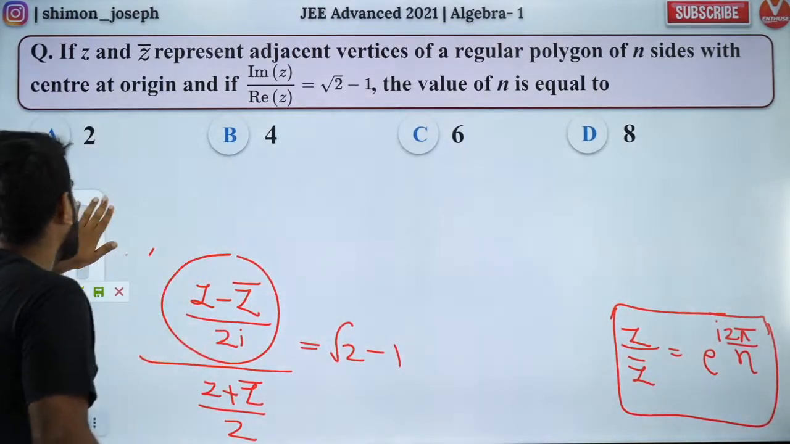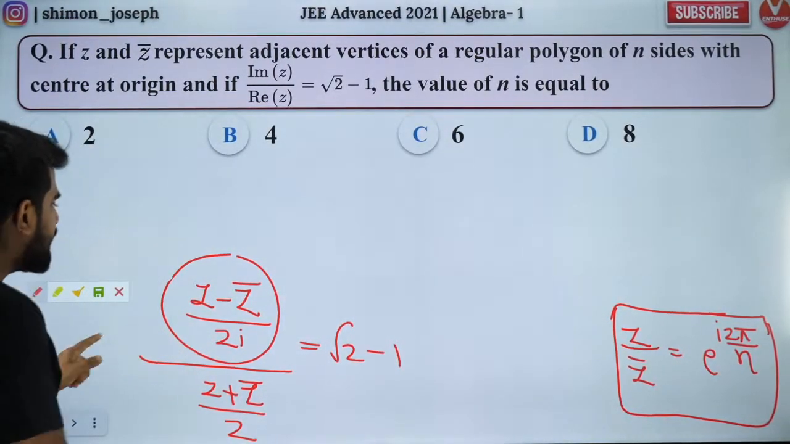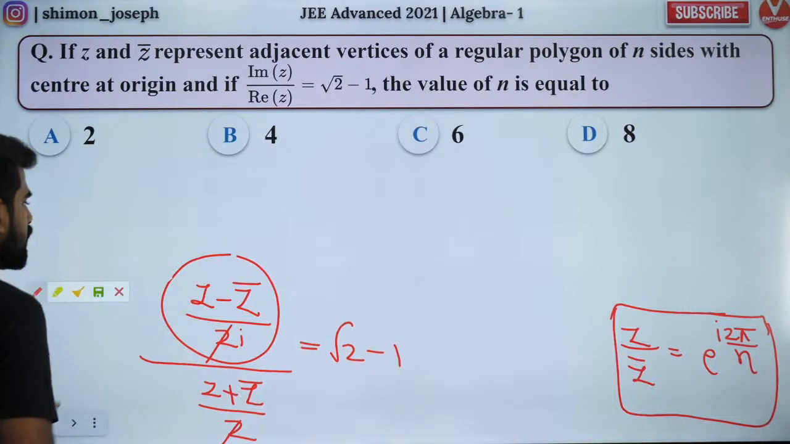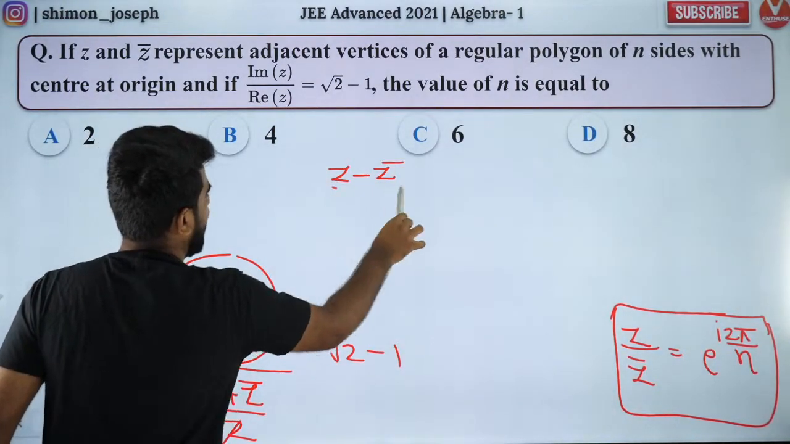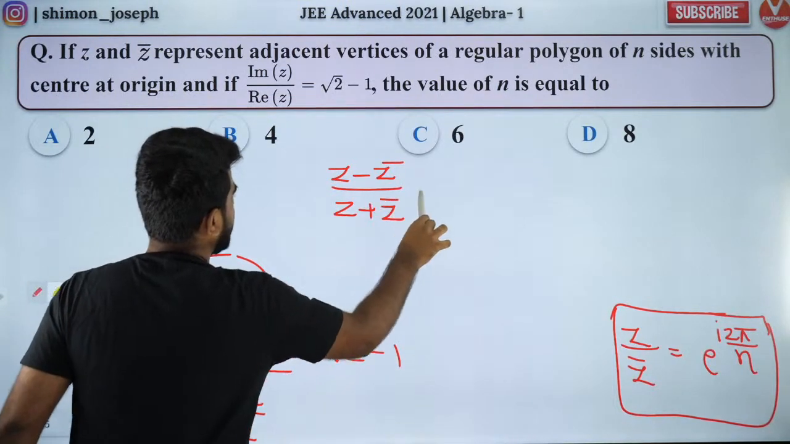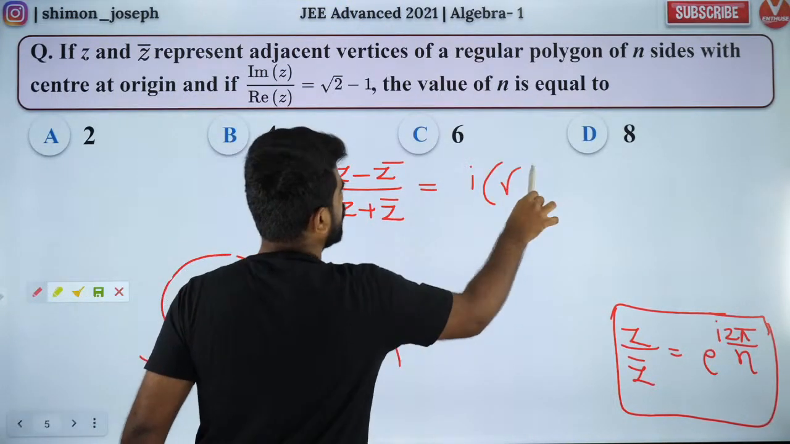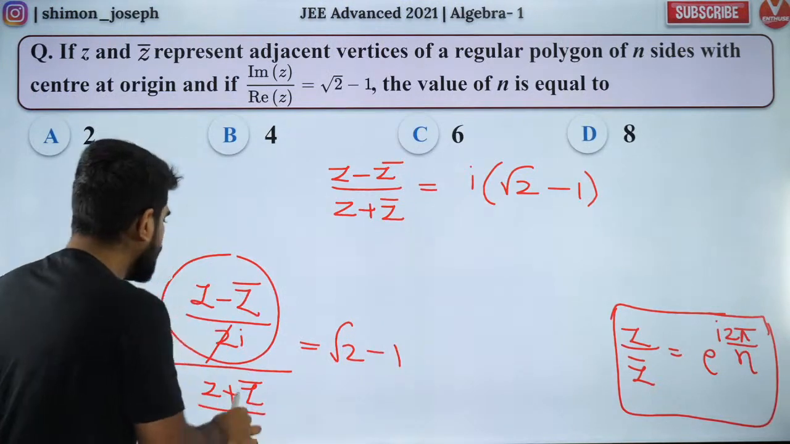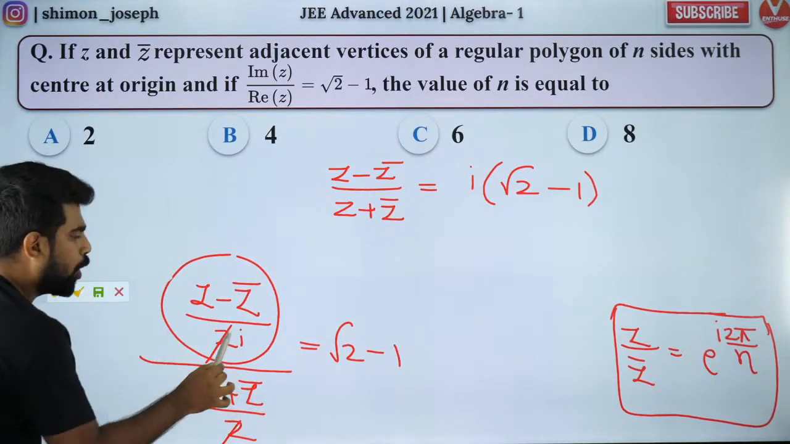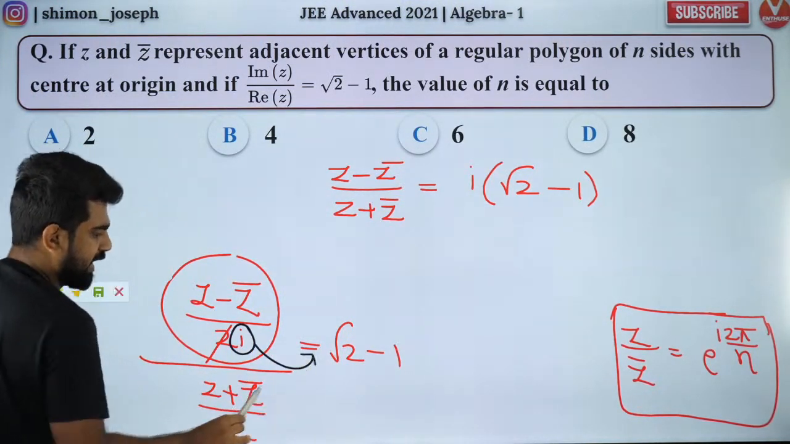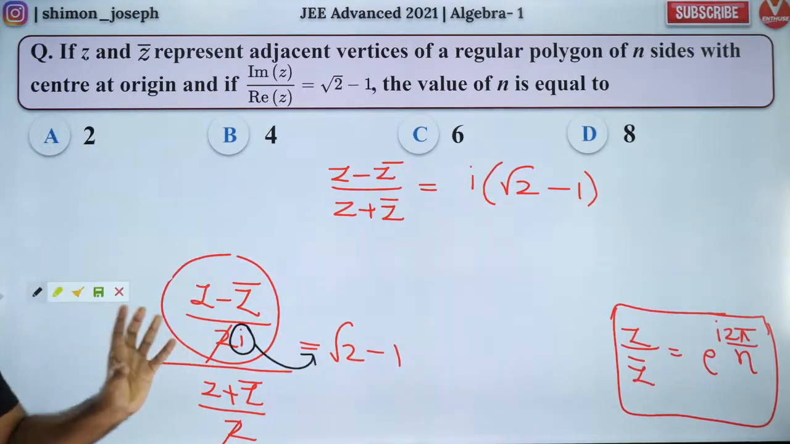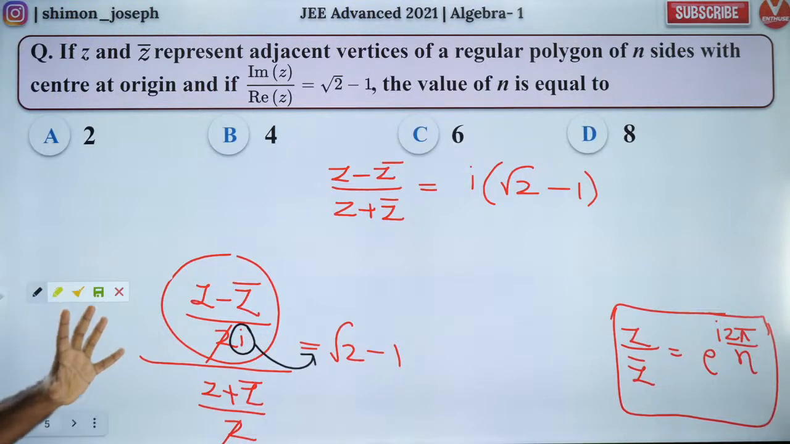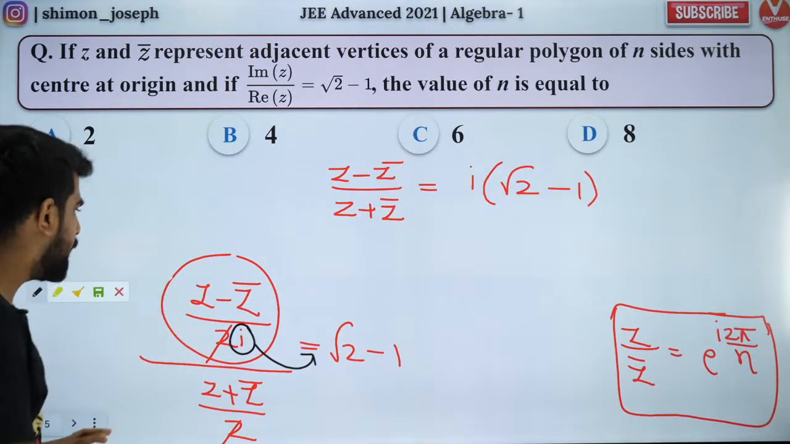So let's erase that. Now the next step is, I can cancel this 2 and 2. So now what will I have? I'll have (z minus z bar) by (z plus z bar) is equal to iota times (root 2 minus 1). What did I do? This iota, I took it to the other side, and that is what I have written. So guys, we are nearing the answer. Are you clear with it? I hope all of you are able to follow.